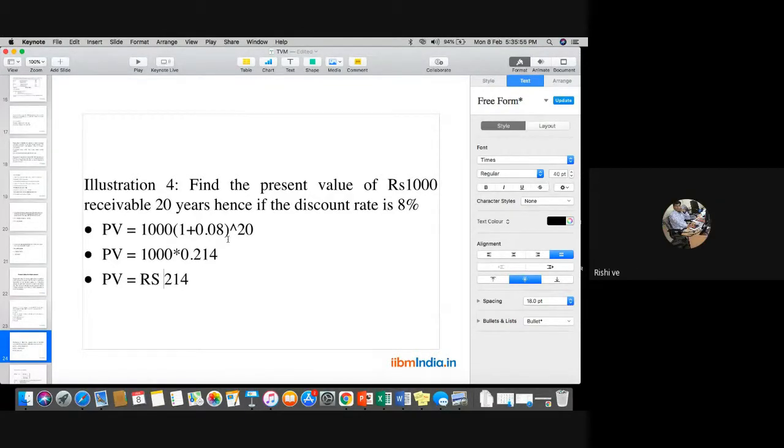So 4660.95. Yes, sir, 4660.95. How is it possible? 1,000 rupees after 20 years, it should be less than that.